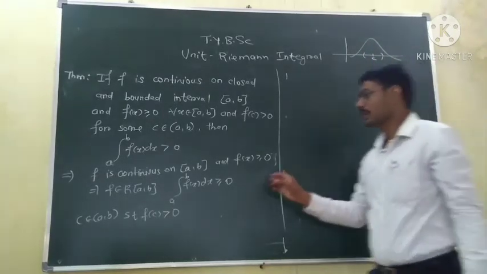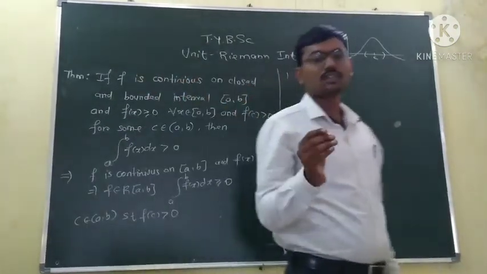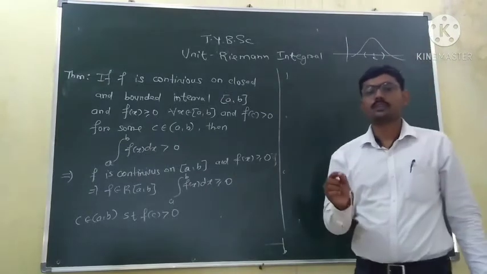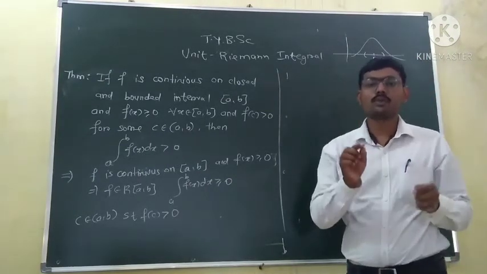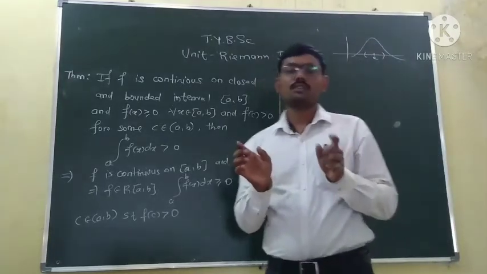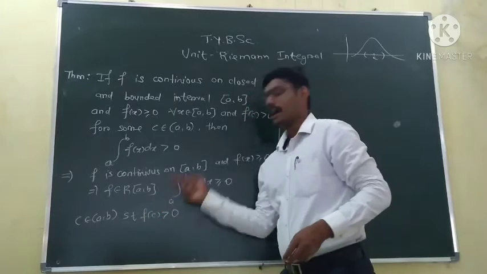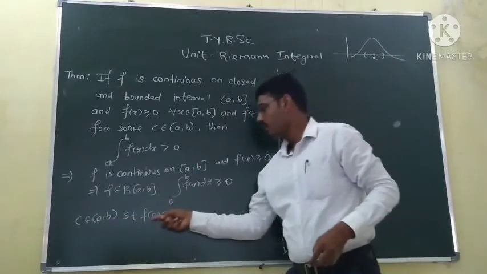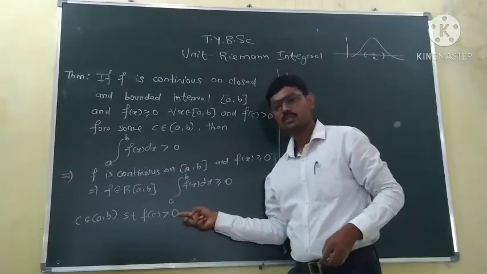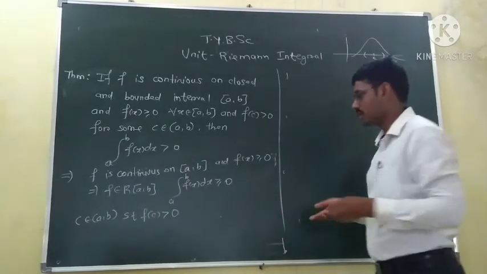This is a very famous property of continuous functions. So since the function is continuous and there is some point in the interval (a, b) such that at that point the function is strictly positive, by the property of continuous functions,